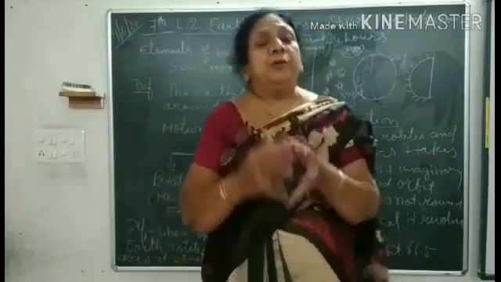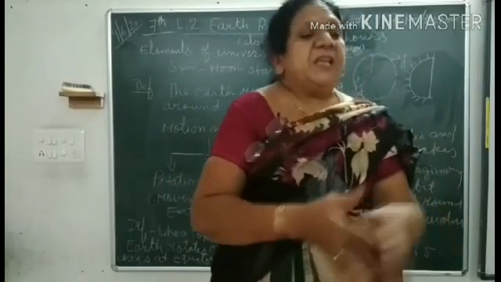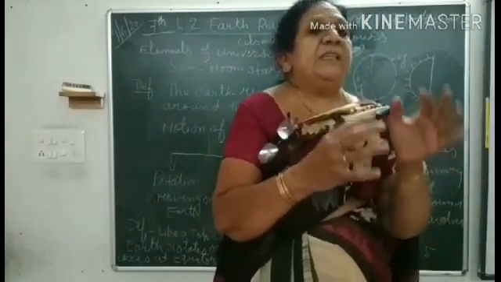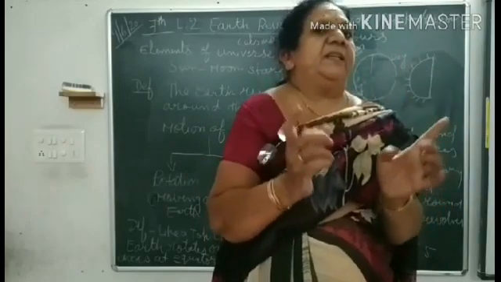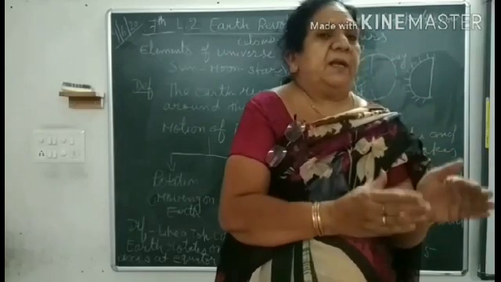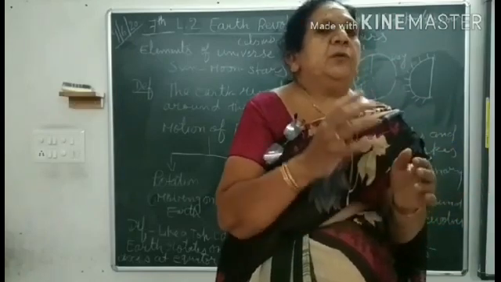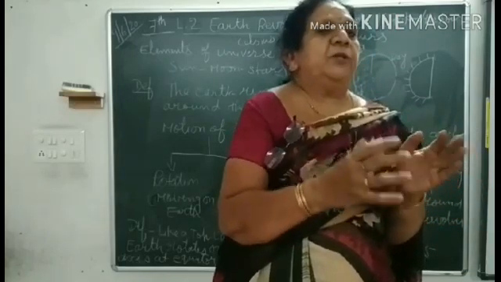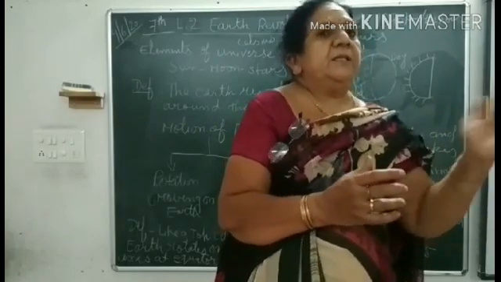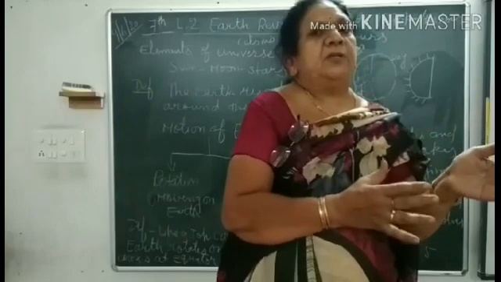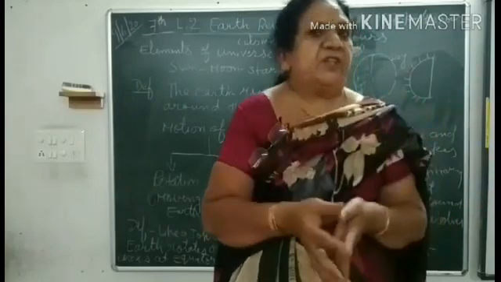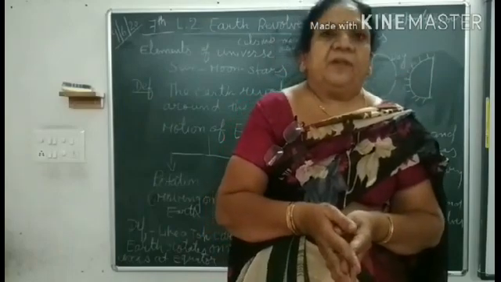You can try this example with a torch. Keep any object and put the flash of the torch on it. You will see the part where the light falls is the day, like the sun's light on the globe. The other part, where there is no light, looks dark. In the same way, rotation is the cause of day and night.